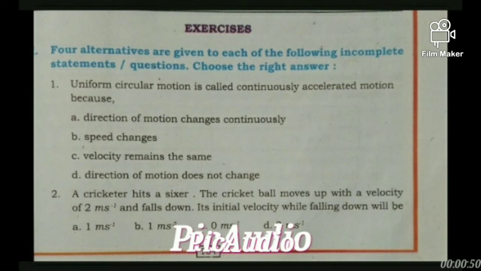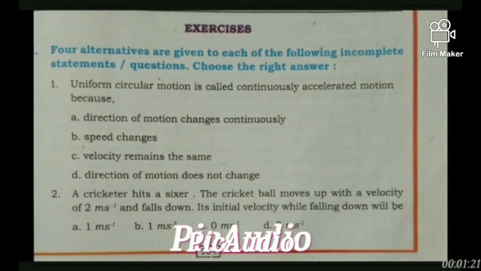When the body is in uniform circular motion, its speed remains constant but the direction of motion of the body changes continuously. When the direction changes, its velocity changes, because velocity depends not only on speed, it also depends on the direction of motion of a body.